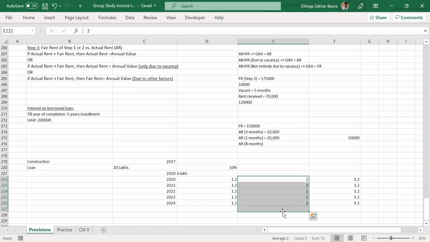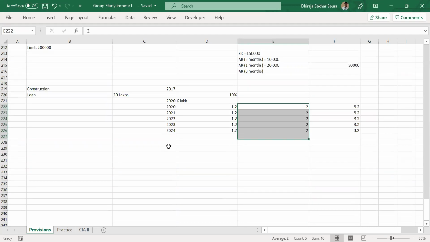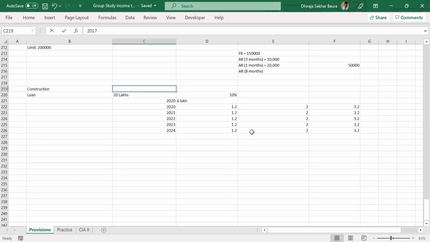Now let's talk about one more confusion. Okay, so I'm giving the scenario, you tell me what should happen. So in the same example, let me introduce the dates now. Suppose in 2017 you started the construction on 1/4/2017. Very easy date. From the start of the financial year only you started. However, the completion was on suppose I would say 31st May of 2020. What I introduced is the dates only, that's all.